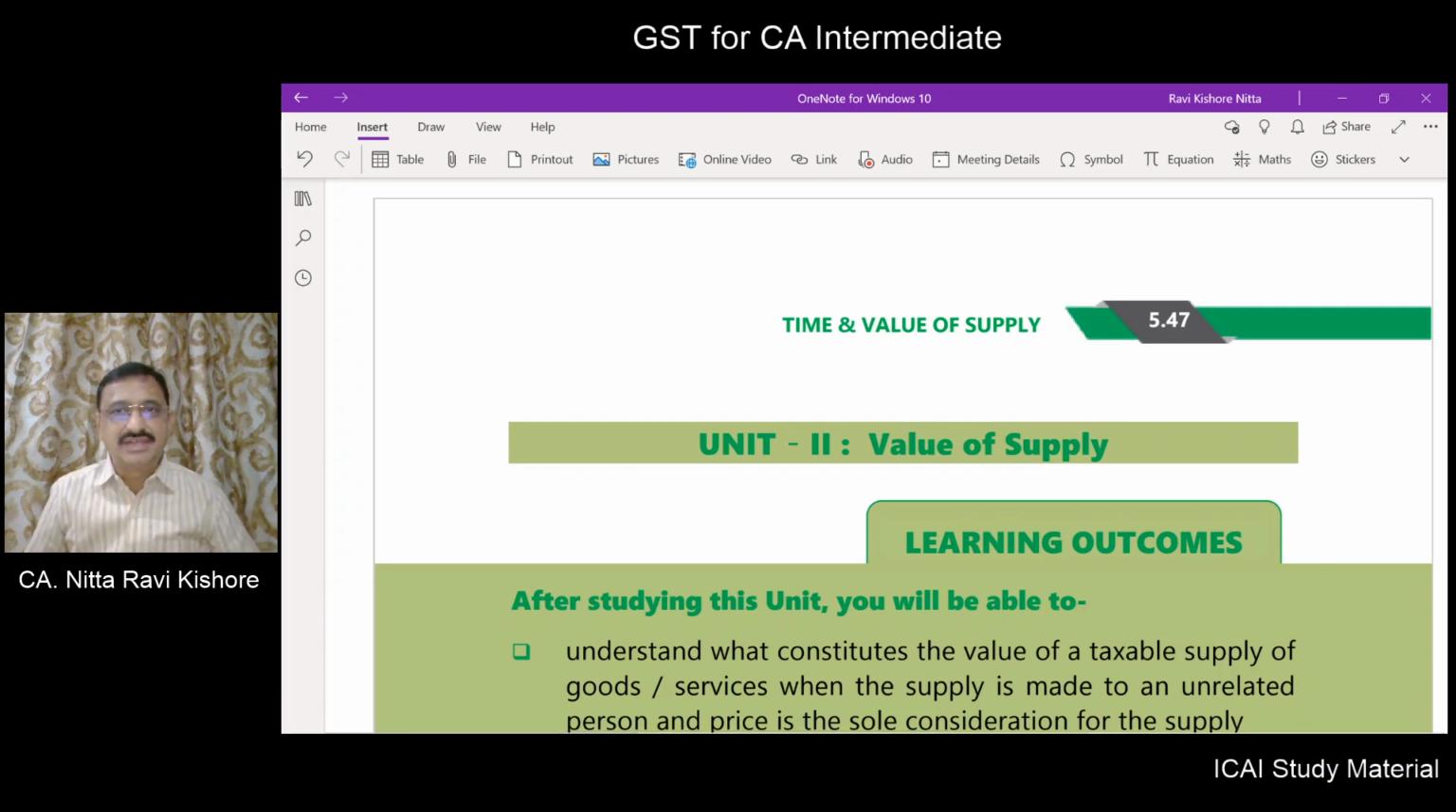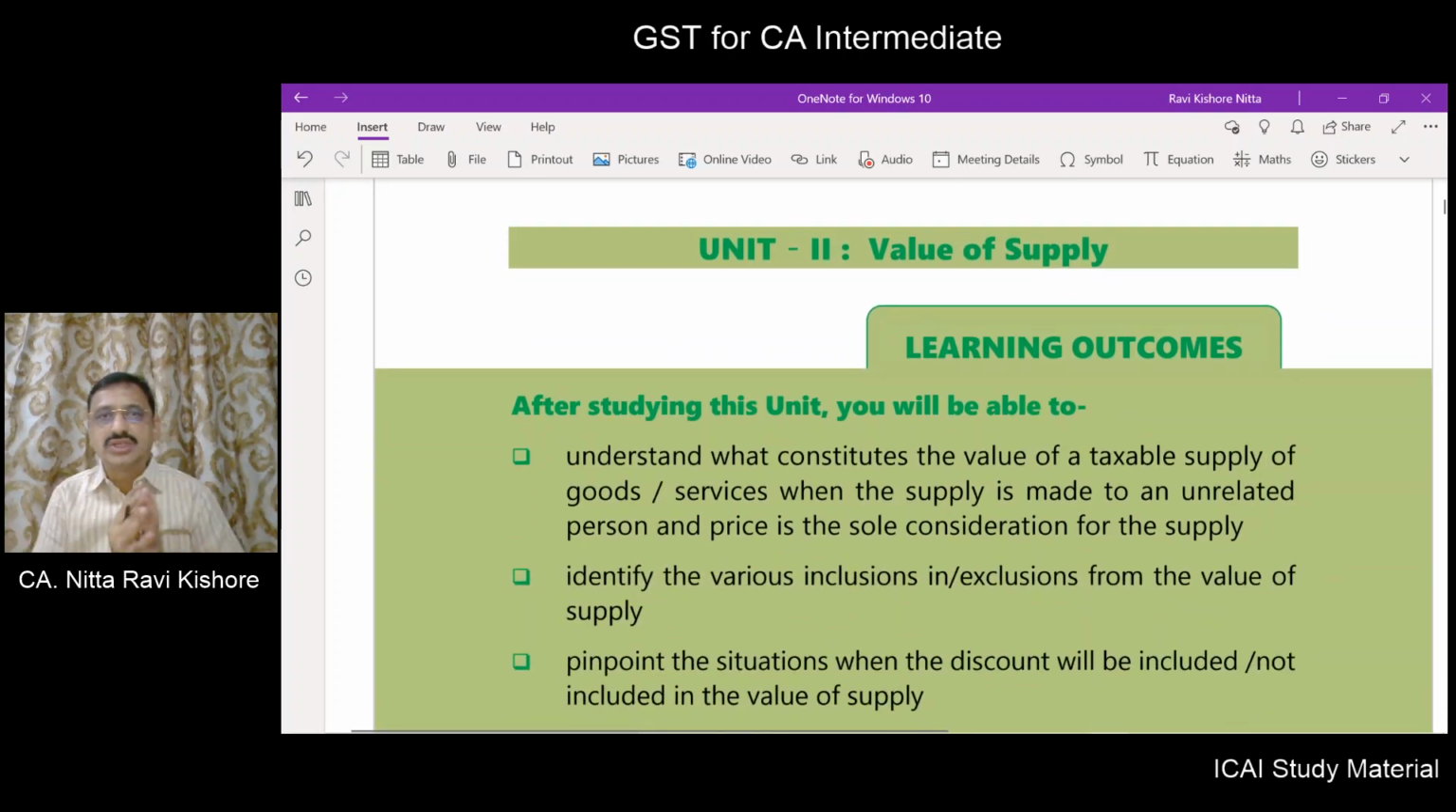Page number 47, unit number 2, value of supply, GST study material of ICA. What are the learning outcomes of this unit number 2 of chapter number 5, dealing with time of supply and value of supply? We are done with time of supply, now we are into the value of supply.